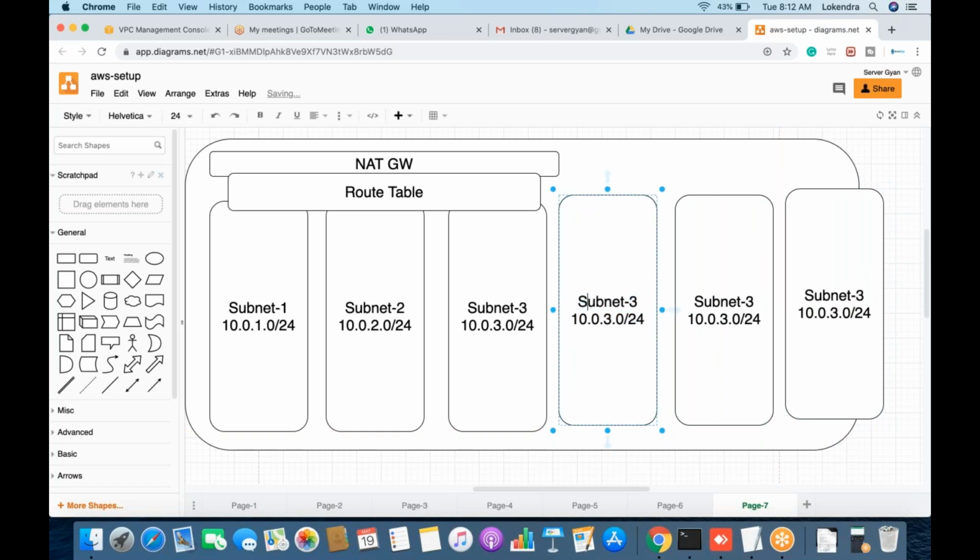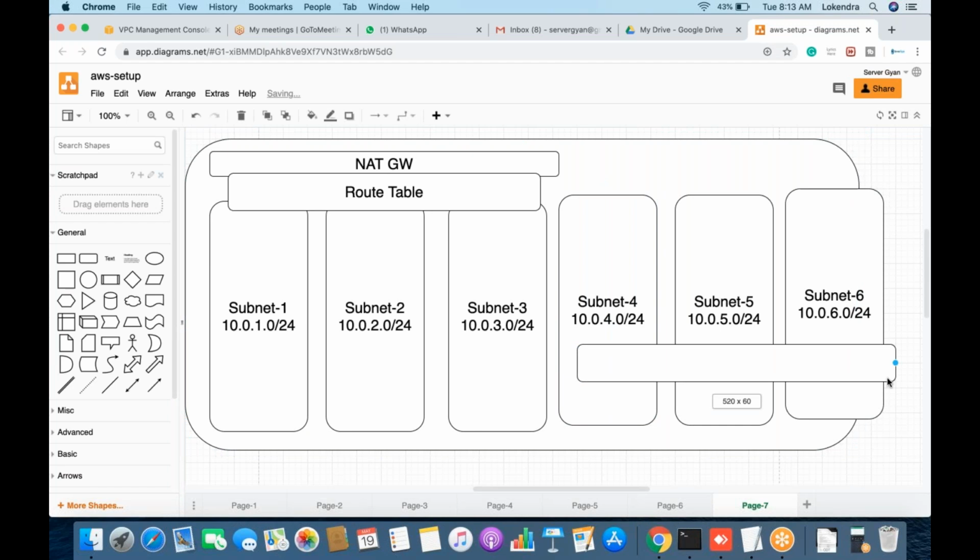No problem at all. So right now what we are going to do here is, this is subnet 4, this is subnet 5, and this is going to be 5.0. Same here, this is going to be 6, and this is going to be 6.0. Fine. Now these three subnets we are going to utilize for application. Application servers. We are going to run application servers here.